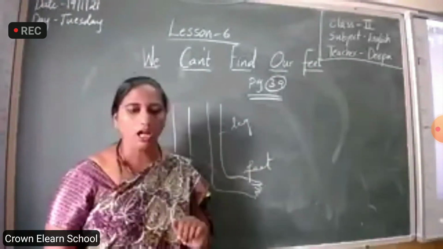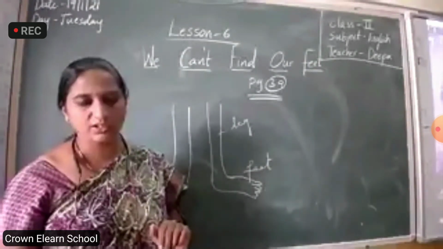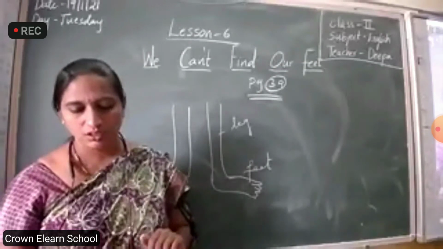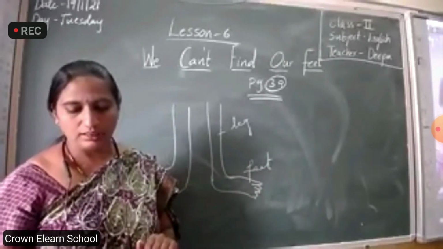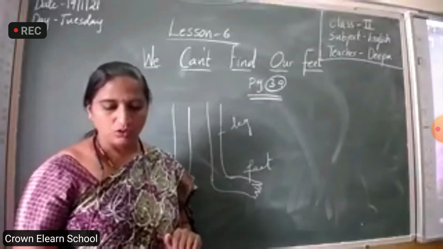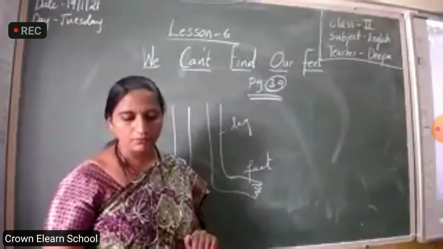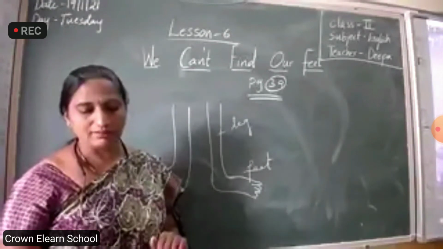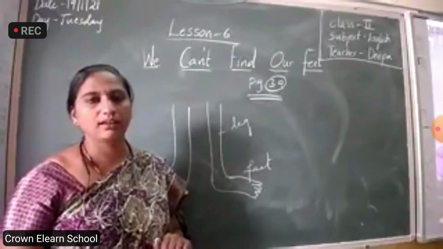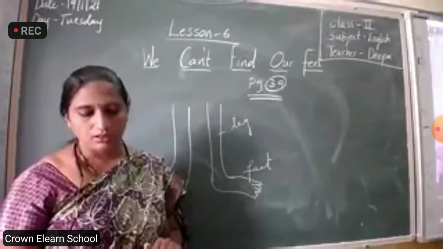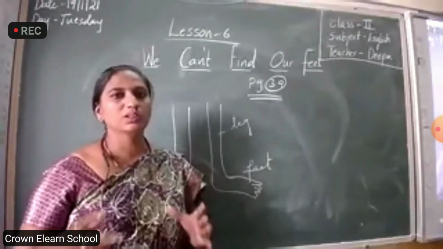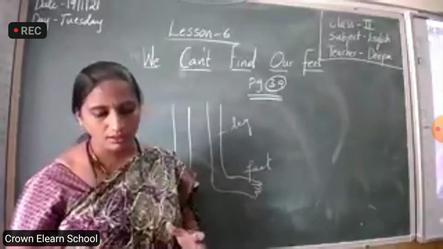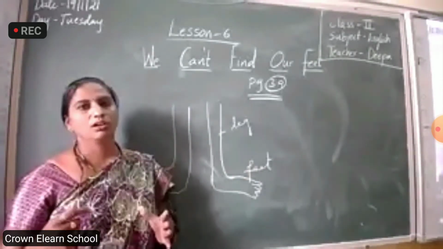See, now, little children of Hodja's village want to have some fun. So, they play a trick. They tell Hodja that they cannot find their feet. See, we have to go through this lesson. This is a story of the little children of one village.